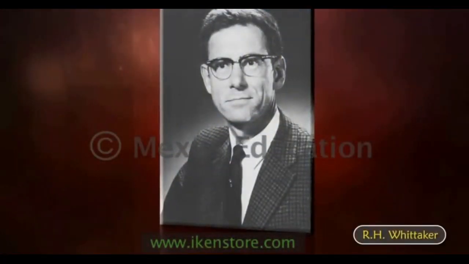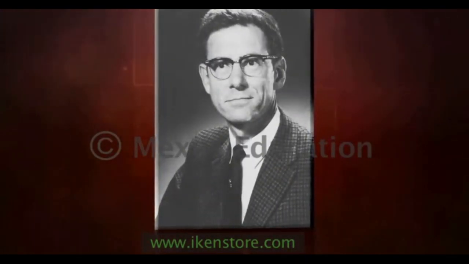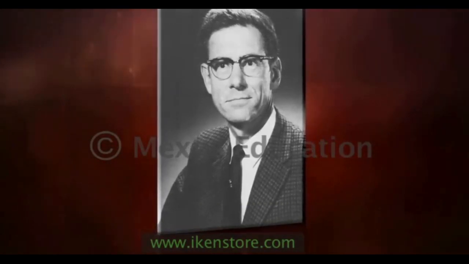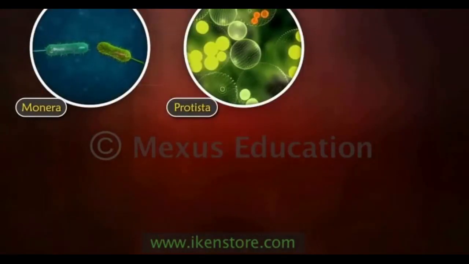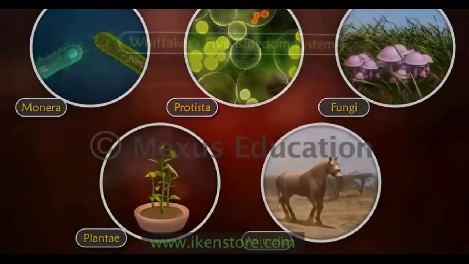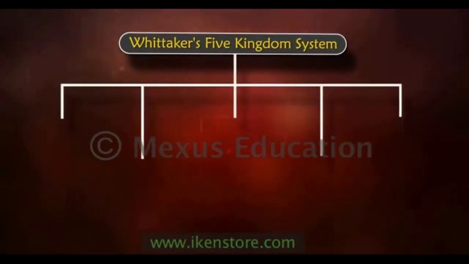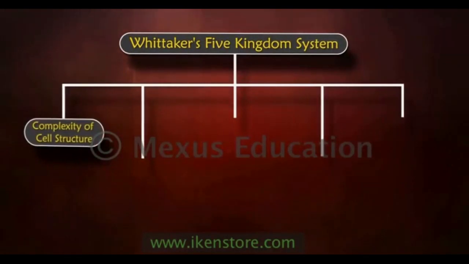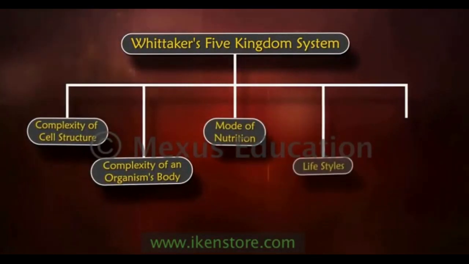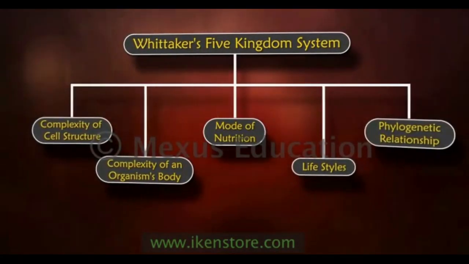Subsequently, R. H. Whittaker, an American taxonomist, in 1969 proposed the five-kingdom classification and divided the living world into 5 kingdoms: Monera, Protista, Fungi, Plantae and Animalia. Whittaker's 5-kingdom system is based on 5 factors: complexity of cell structure, complexity of an organism's body, mode of nutrition, lifestyles, and phylogenetic relationships. Let's understand these 5 factors one by one.